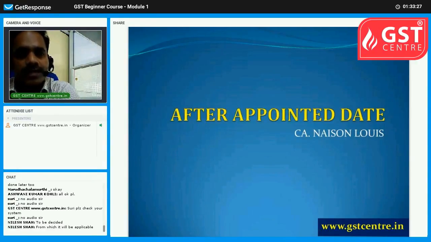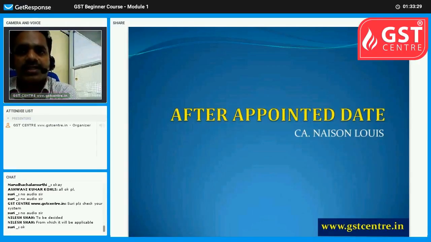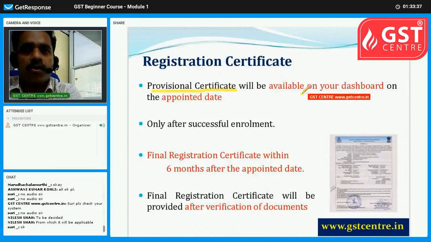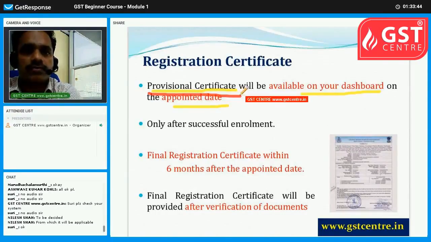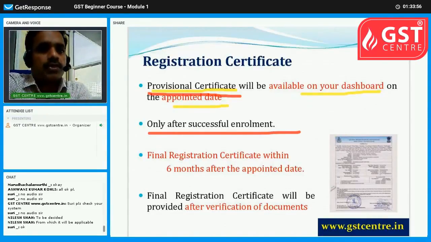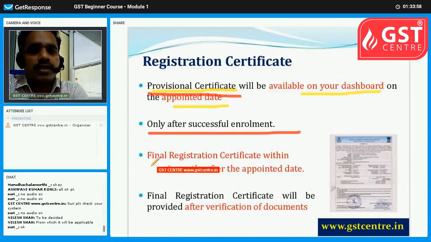So July 1st is the appointed date. Let us understand it like that in this webinar at least. A provisional certificate will be available on your dashboard on the appointed date. On July 1st, you will get a provisional certificate. And this provisional certificate will be available only after successful enrollment. Okay, enrollment should be successful. You should have got the ARN like that.